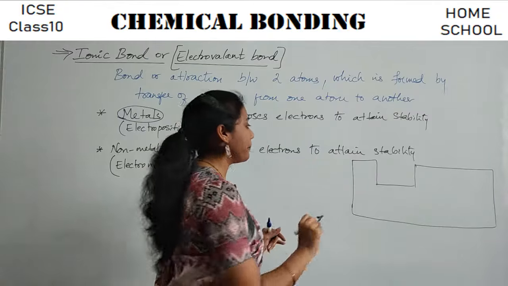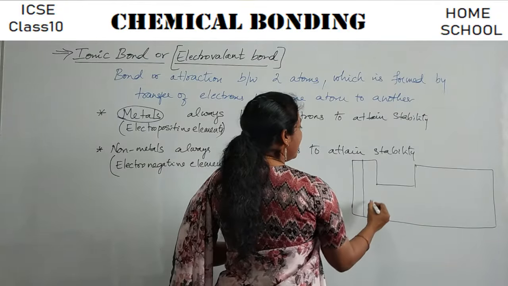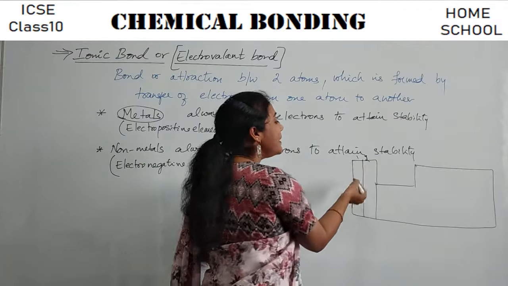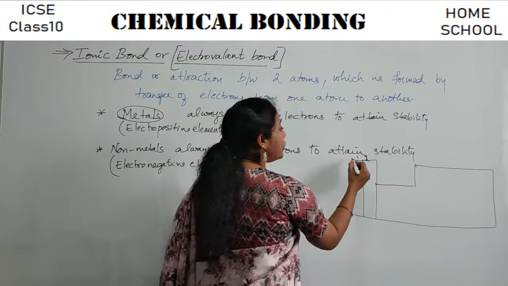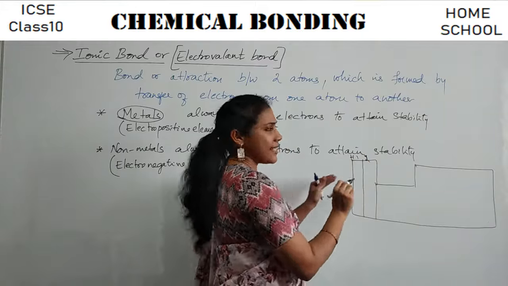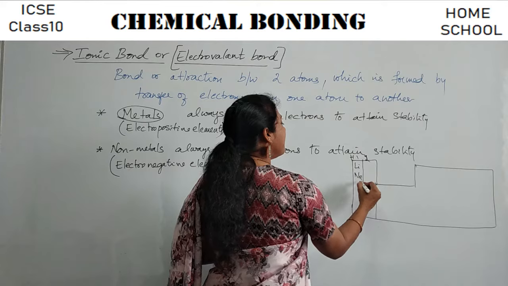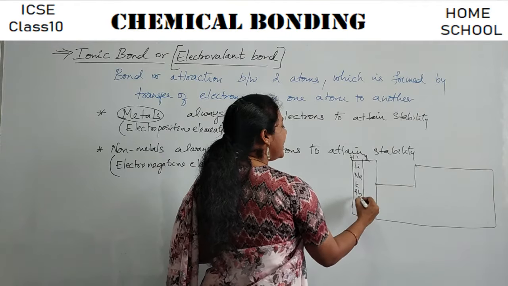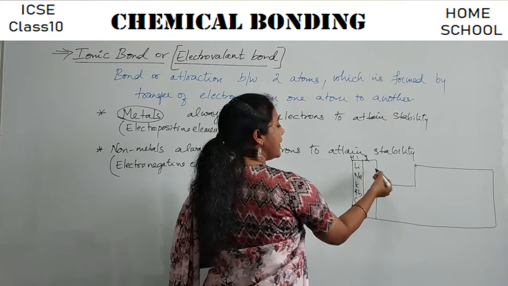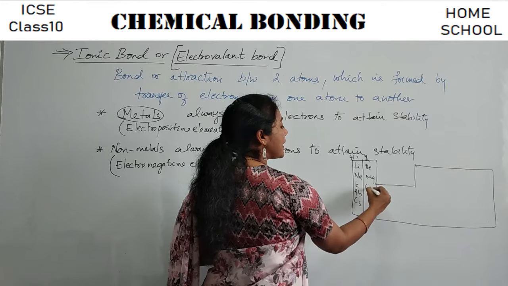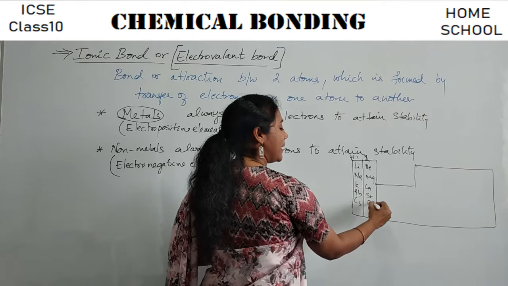Very simple. Okay, see the elements of group 1 and 2. What elements come under group 1? You have hydrogen, that is an exception, leave it. Lithium, sodium, potassium, rubidium, cesium. Second group, beryllium, right? Magnesium, calcium, strontium, barium.